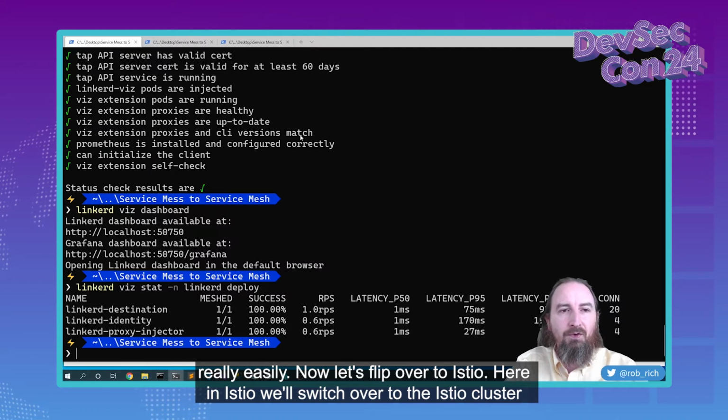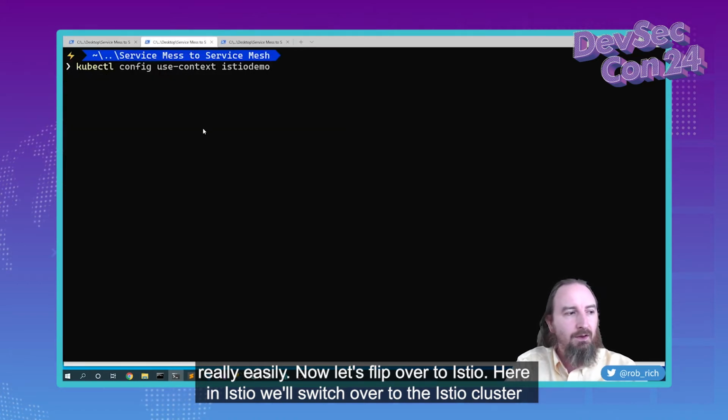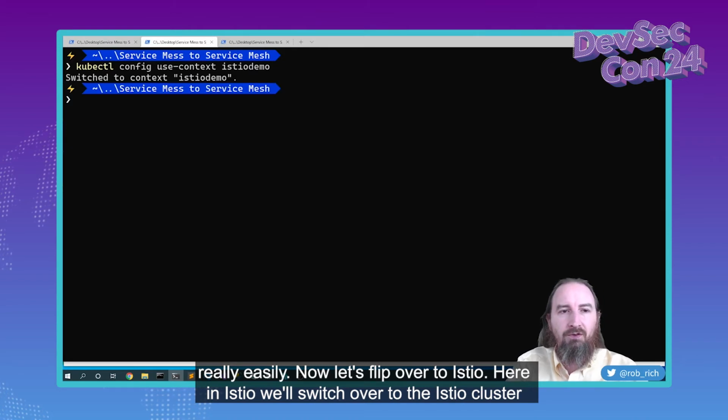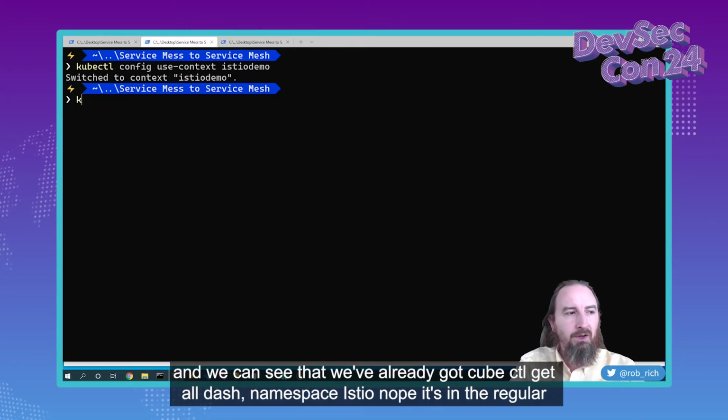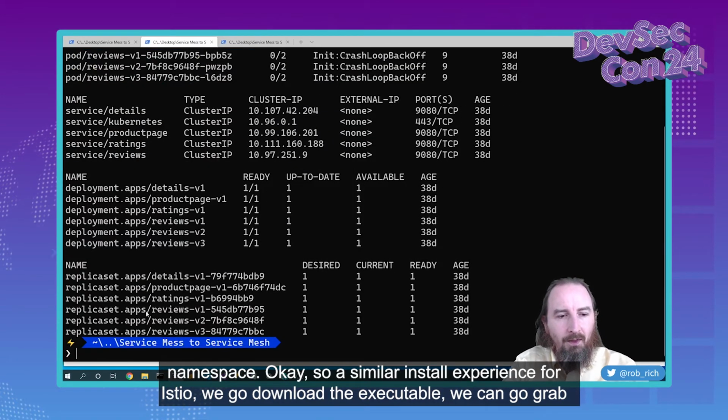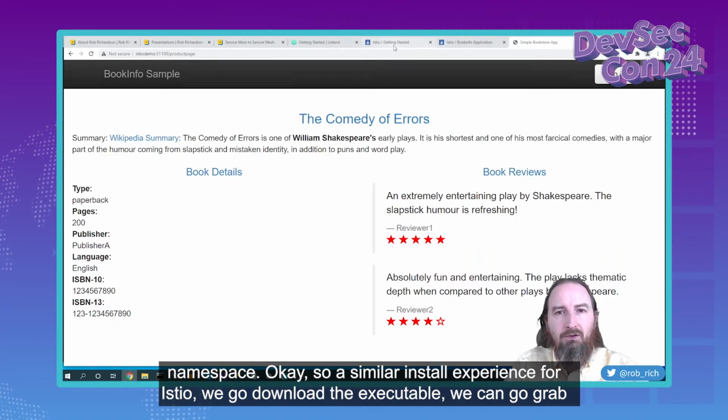Now let's flip over to Istio. Here in Istio, we'll switch over to the Istio cluster, and we can see that we've already got kubectl get all -n istio-system. Nope, it's in the regular namespace. Okay, so a similar install experience for Istio.